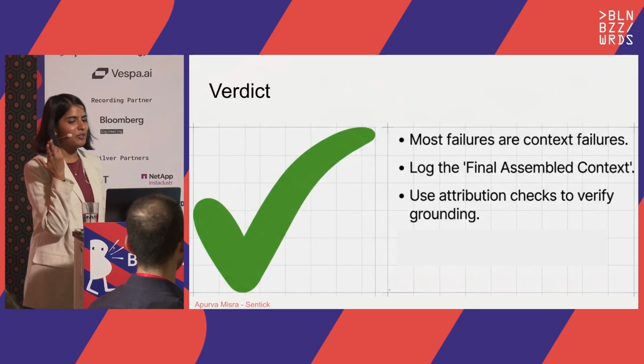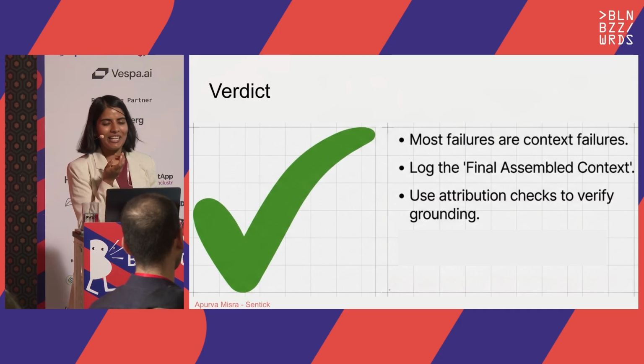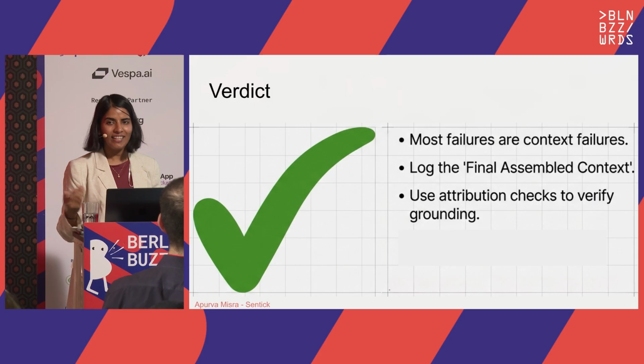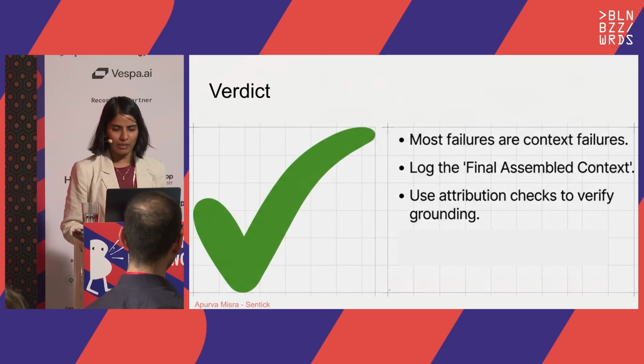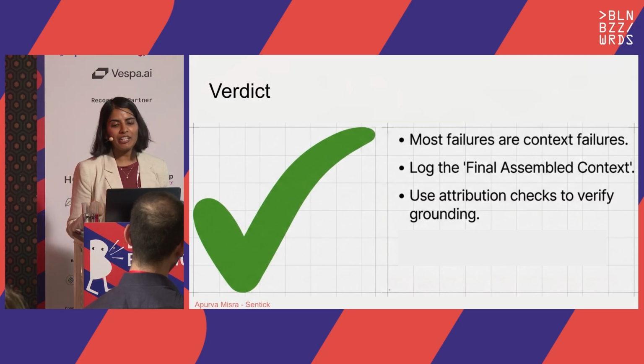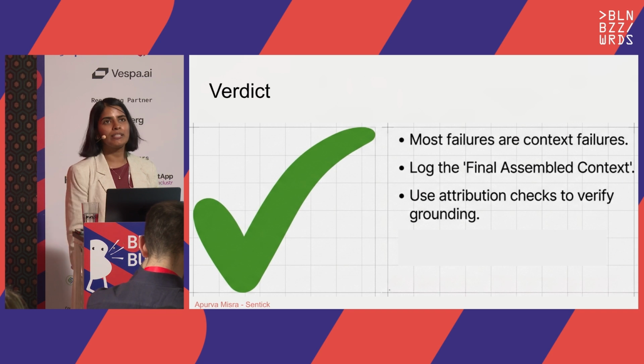Okay, so finally, most failures are context failures. Log the final assembled context. This is so easy to say, but as the system becomes more complex, there are so many times it's actually assembling the context, especially if you're using a multi-agent system. And use attribution checks to verify grounding. And this, you can use it.